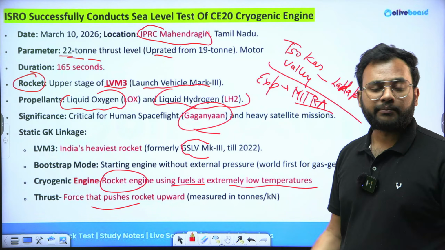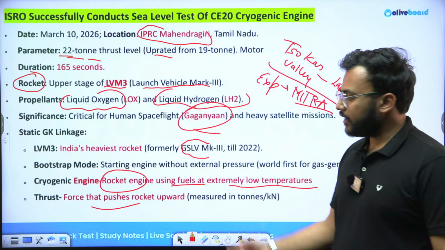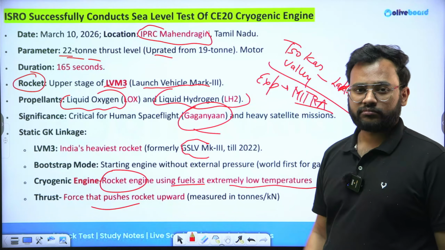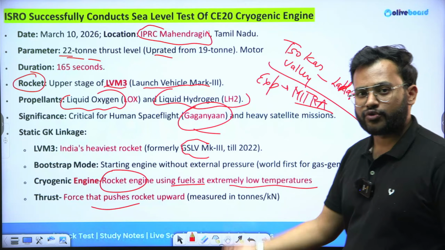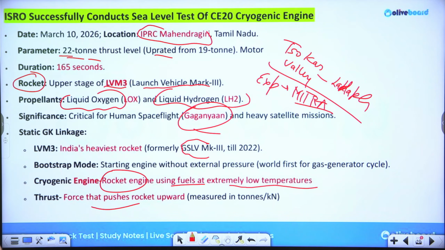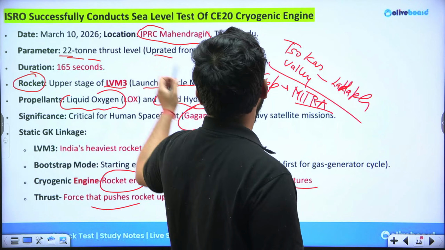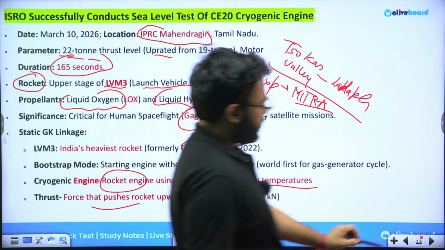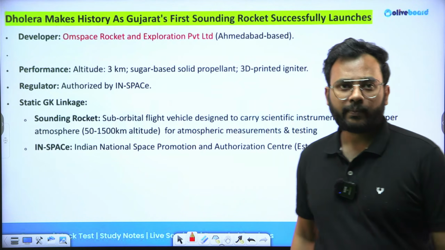Now we are using it for a greater purpose, more variable purposes. So we have changed the name to what we call Launch Vehicle Mark III instead of GSLV, which was used till 2022-23. 2-3 years ago, we were using this particular name. I hope this is entirely clear. The duration of this test was 165 seconds. That can also be asked in the examination.